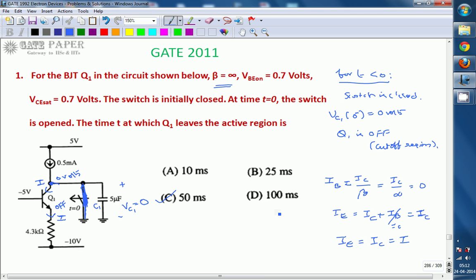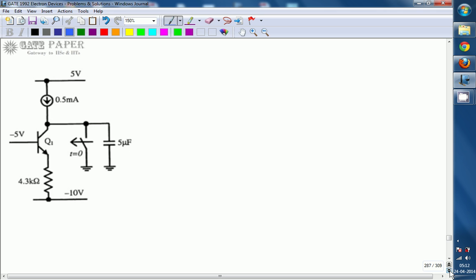Now we will consider when the switch is opened, that is, for t greater than 0, the switch is open.